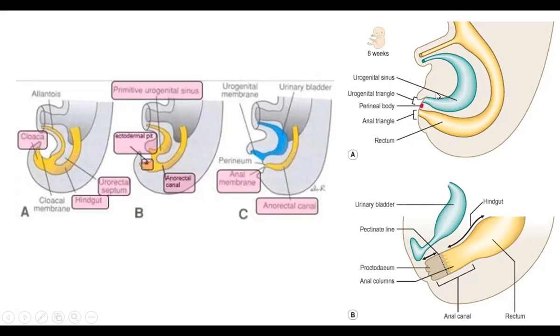So here you can see again the urogenital sinus and the anal sinus, and these two are separated by the septum here, which is called the urorectal septum, as well as there is a small body here, which is called the perineal body. So here you can see the urogenital sinus is developing into the bladder and the urethra, and the rectal sinus is developing into the rectum as well as the anal canal and different parts of the anal canal.